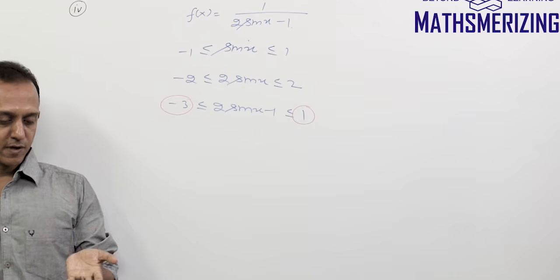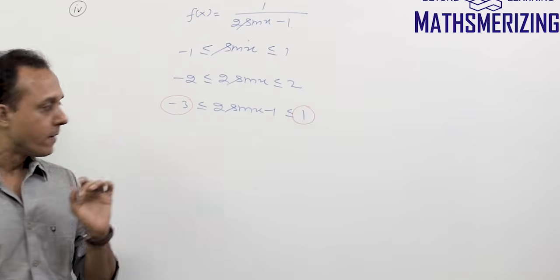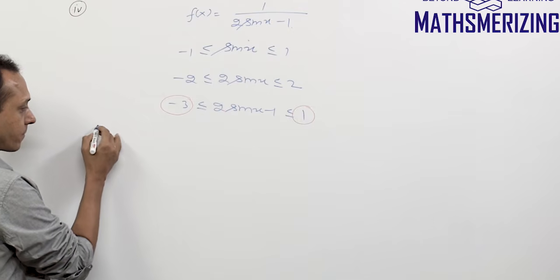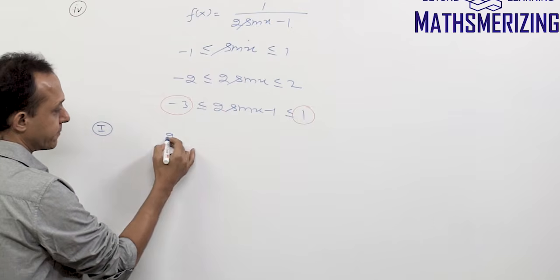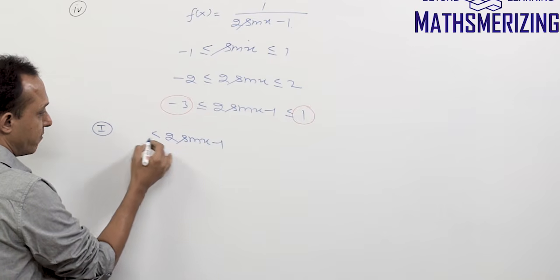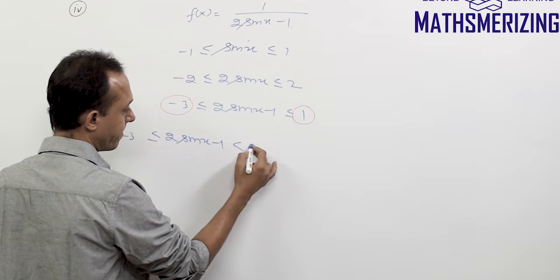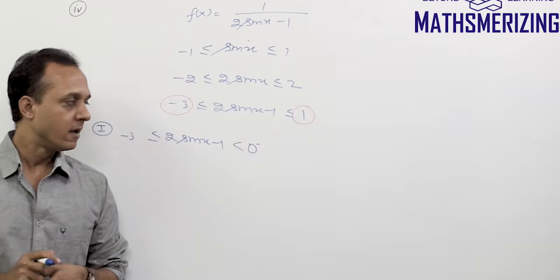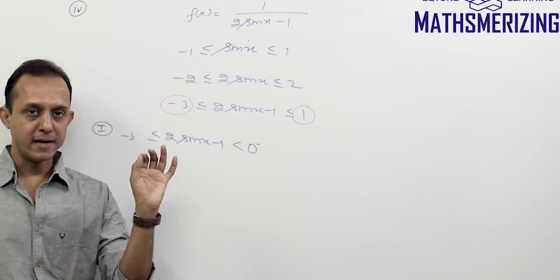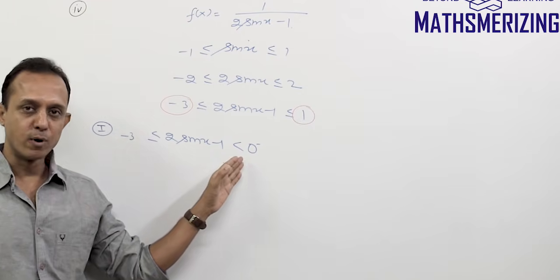Now how do we solve such a question when I have a negative number on one side and a positive number on another side? This question can be solved by taking two separate cases. Case 1, when 2 sin x minus 1 is a negative number, so it is greater than or equal to minus 3 but less than 0 negative. Now 0 negative is a negative number which is nearly 0, like minus 0.0000, and it goes on. So a very small negative number.